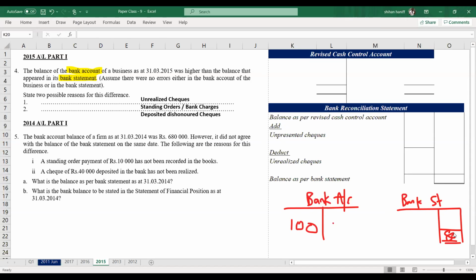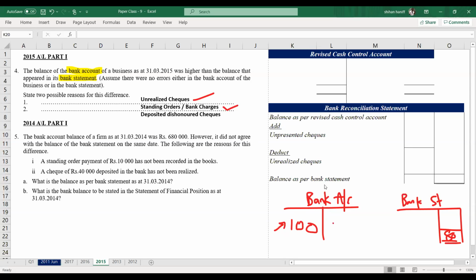What could be the reason? The reason is unrealized check. That means we have deposited it in the bank account, but it is not credited to the bank statement. Therefore, the business balance is more.